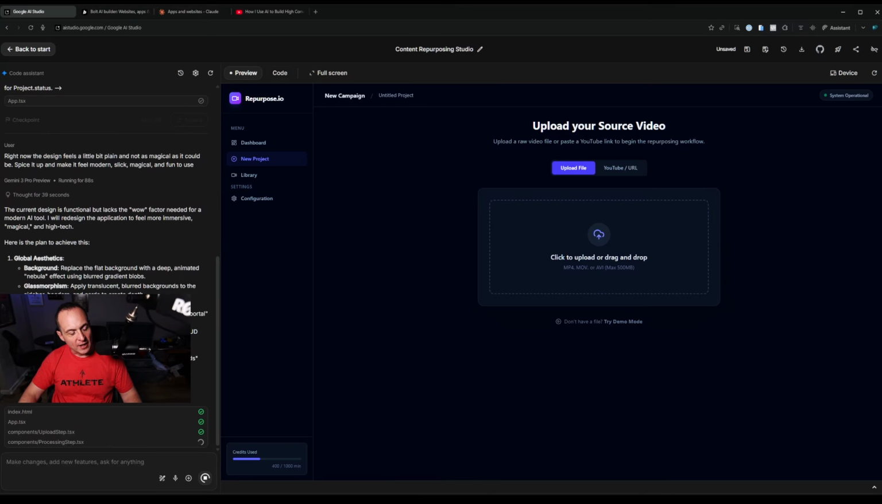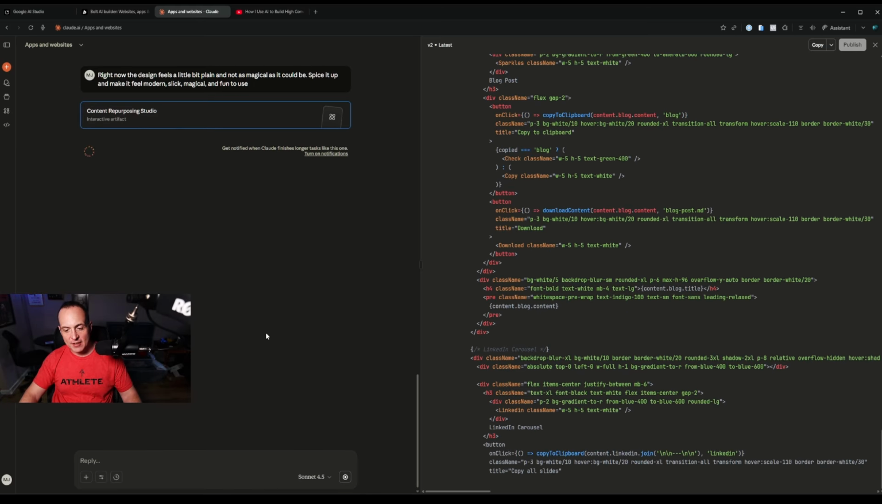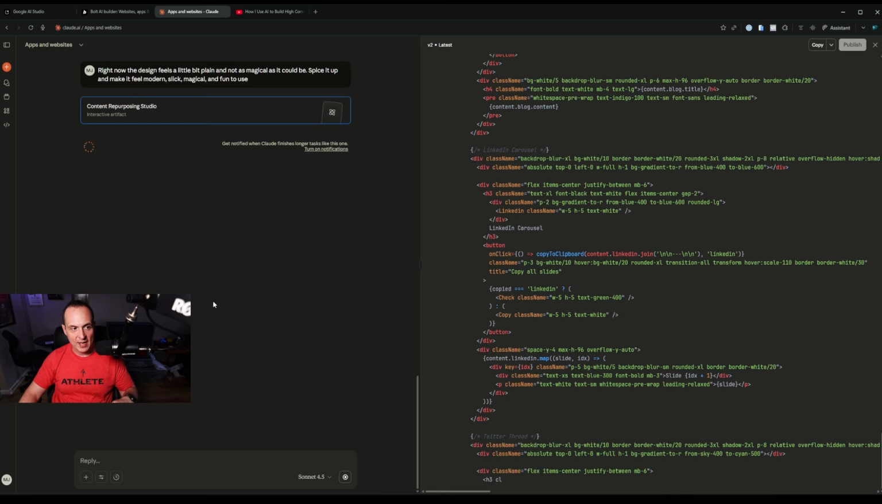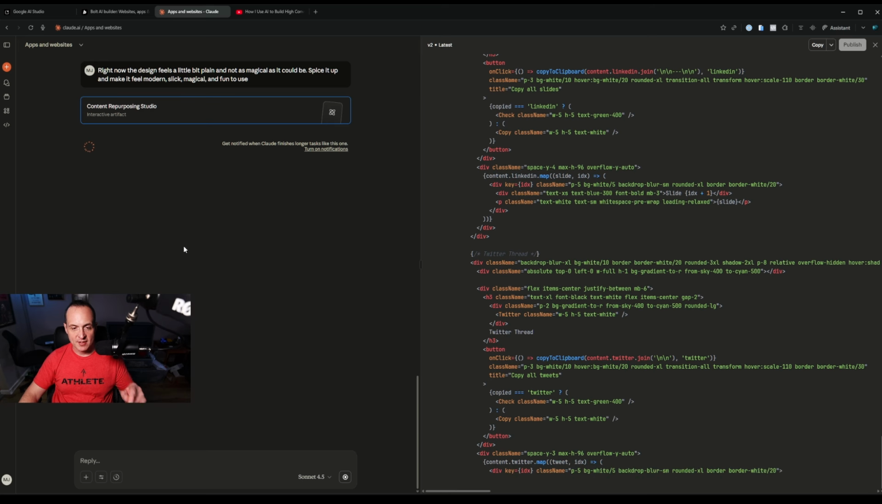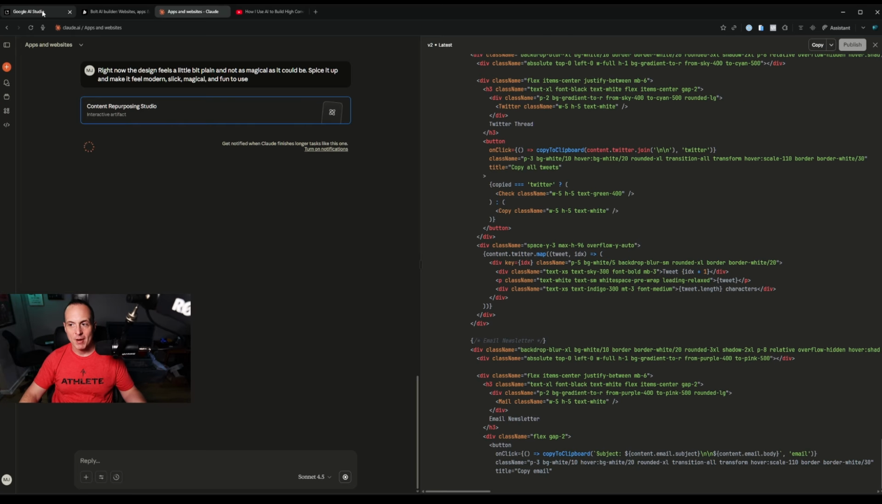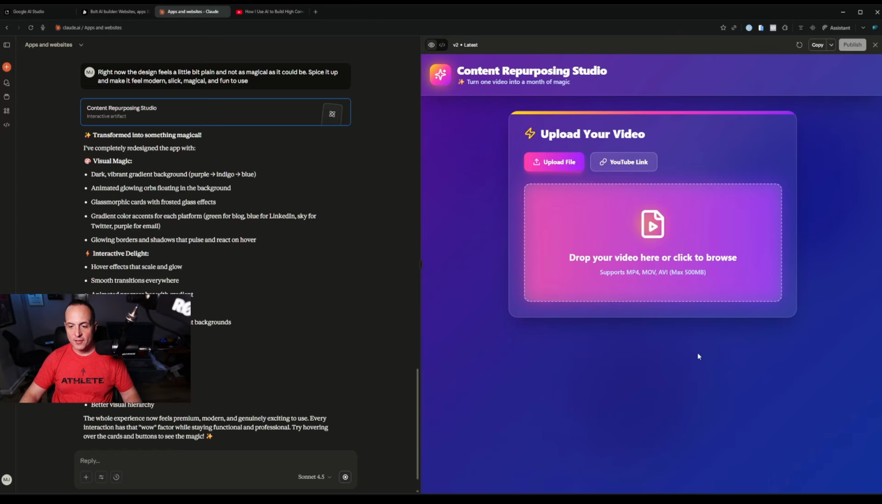Okay, so Gemini's gotten back to me here. The current design is functional, but I will redesign it to feel more immersive. Glassmorphism, lighting, it's doing upload step, processing step, hook selection, content generation. So it's going to spice it up. Claude doesn't give you that same kind of feedback until it's done generating everything. And you can see Claude is still writing the code to try and make it nicer, fancier, more modern looking. Okay, Claude finished first. Ooh, that's a lot of purple and pink.